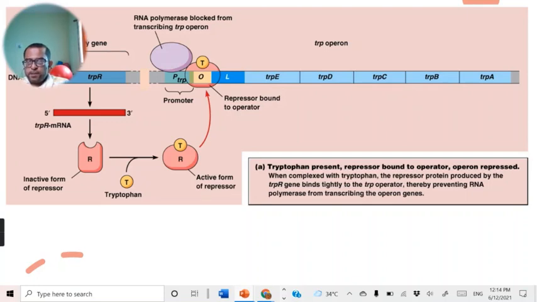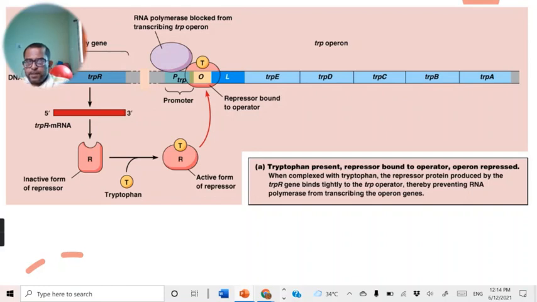If the tryptophan concentration is high, then tryptophan acts as a co-repressor. It gets bound to the aporepressor and they form the active repressor. This active repressor then binds to the operator of the TRP operon.